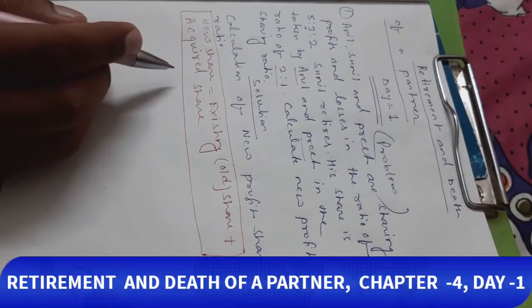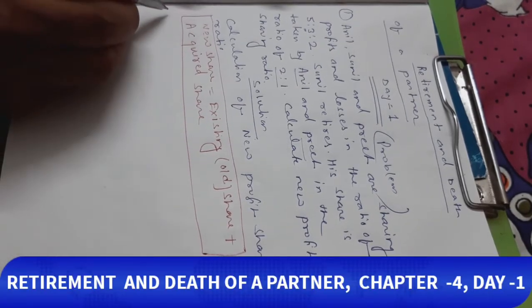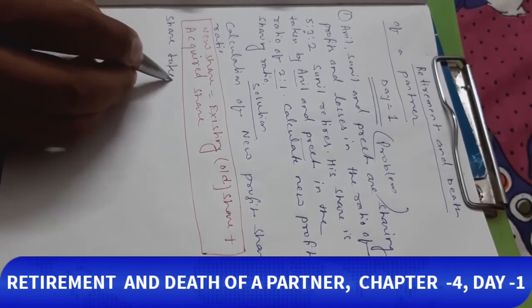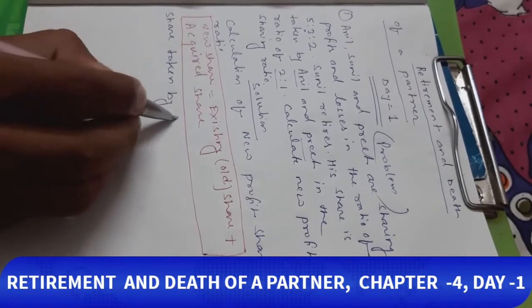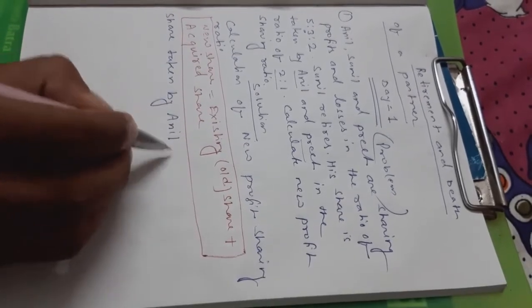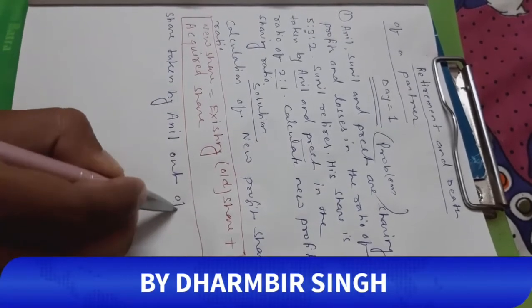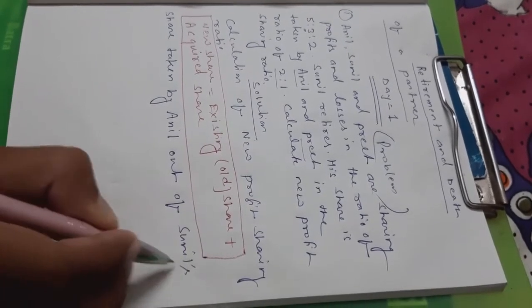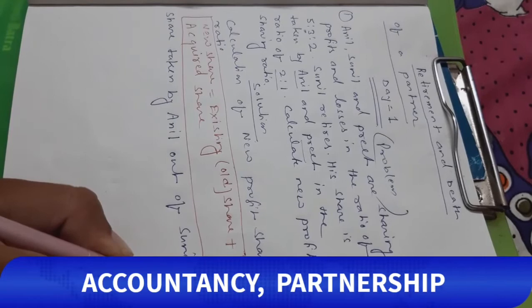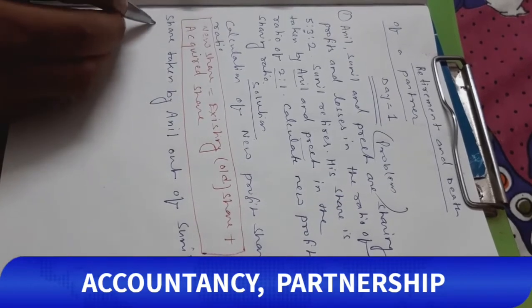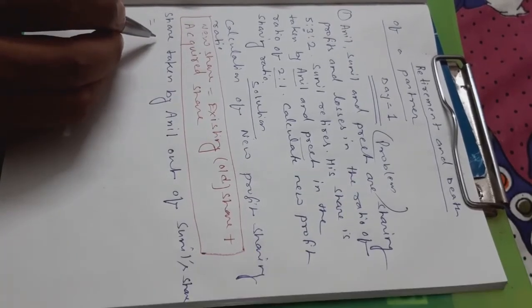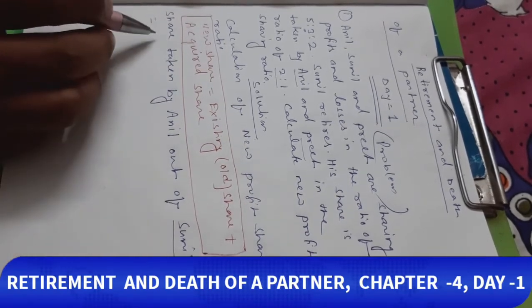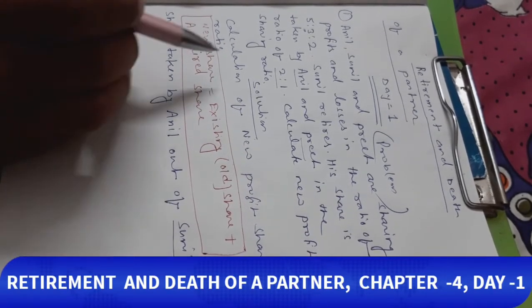Share taken by Anil out of Sunil's share. Sunil's share is 3 by 10.